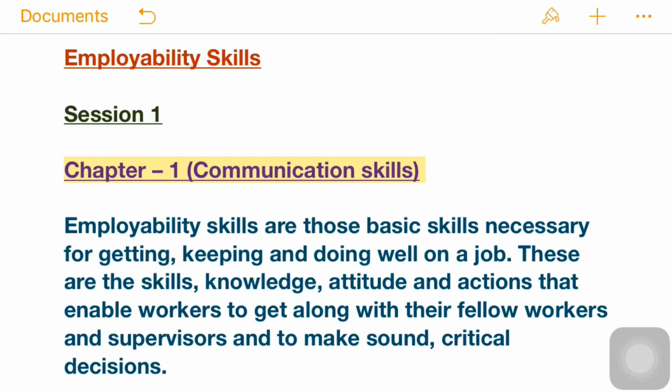In the first unit we have communication skills. Basically the book is on employability skills. So first we have to understand what employability skills are. These skills are the basic skills necessary for getting, keeping and doing well in a job. They are the skills, knowledge, attitude, and actions that enable workers to get along with their fellow workers and supervisors and to make sound critical decisions.